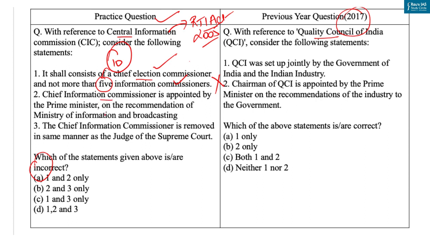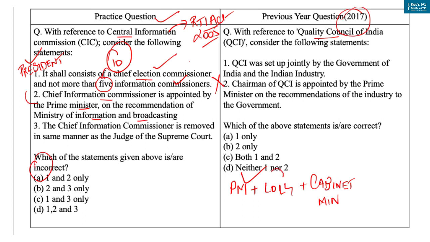CIC, that is Chief Information Commissioner, is appointed by Prime Minister on the recommendation of Ministry of Information and Broadcasting. Now Chief Election Commissioner and other commissioners are appointed by President on the recommendation of a committee which consists of Prime Minister, who shall be the chairperson of the committee, then leader of opposition in the Lok Sabha, and a union cabinet minister to be appointed by the Prime Minister. So with this, statement 2 is incorrect.